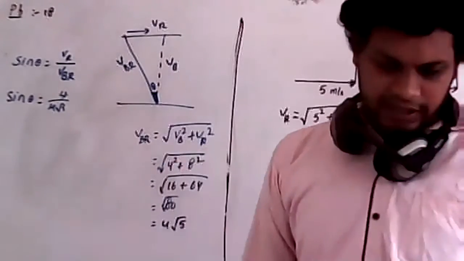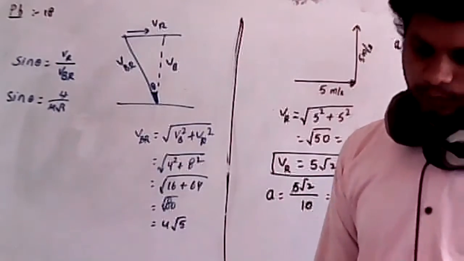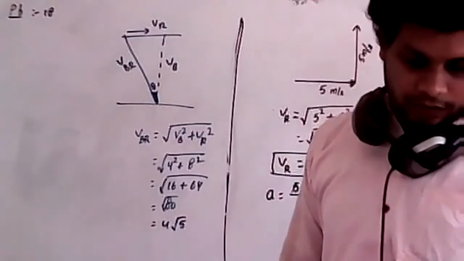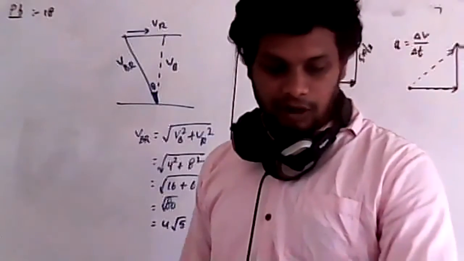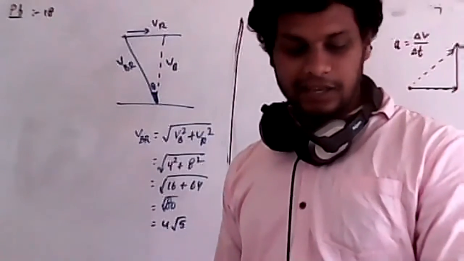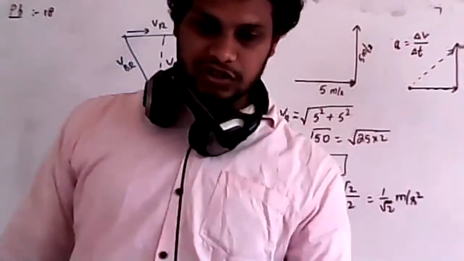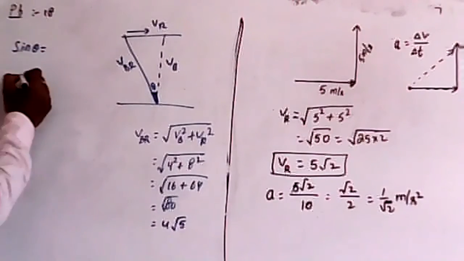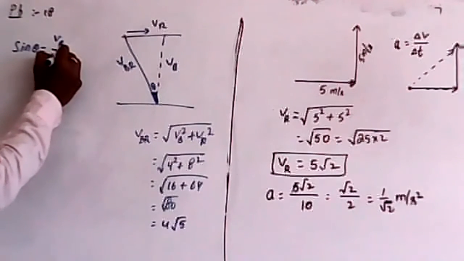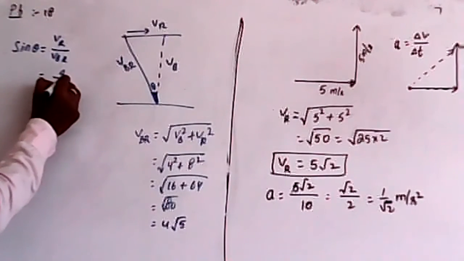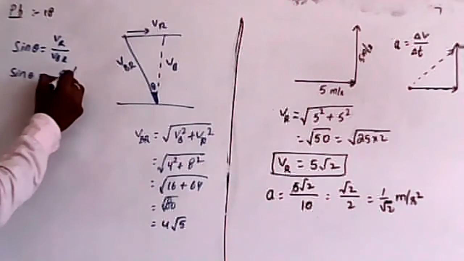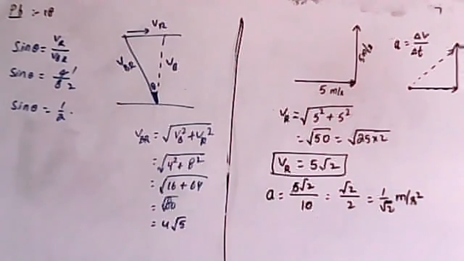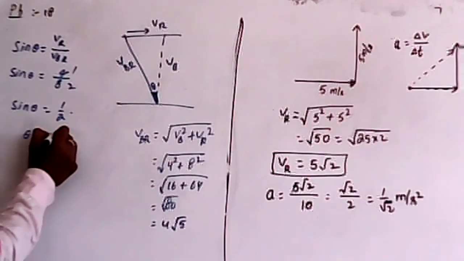Actually, you can take it like this. The first one, a man can row in still water, you can take that as velocity of boat with respect to river. So you just modify the question. Then sine theta is equal to VR by VBR, that is 4 by 8. Cancel, 4 ones are 4, 4 twos are 8. Then sine theta is equal to 1 by 2. When sine theta is 1 by 2, theta is equal to 30 degrees.